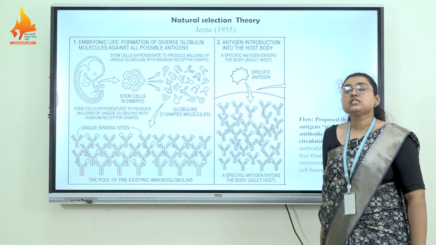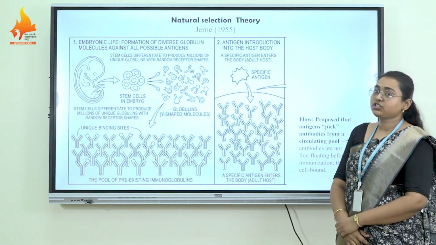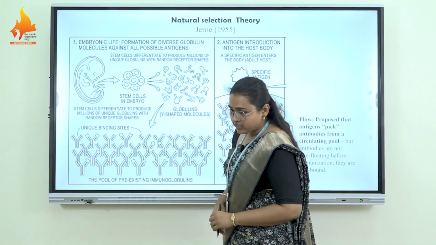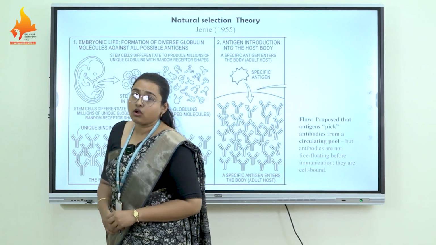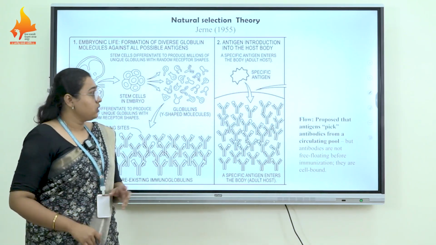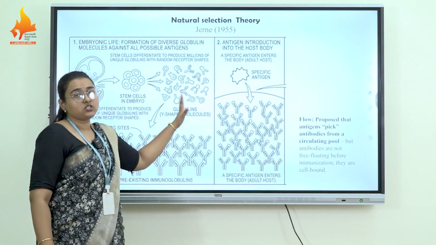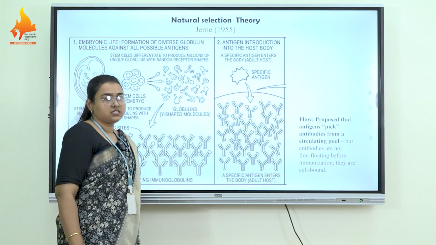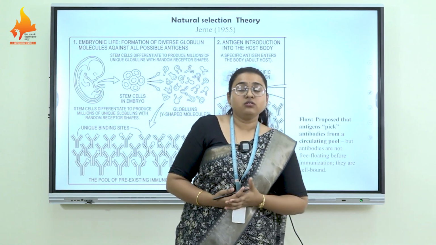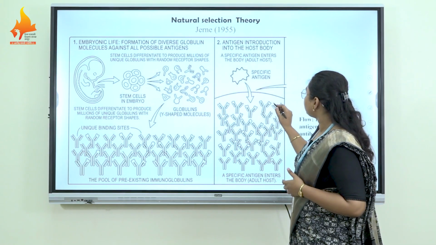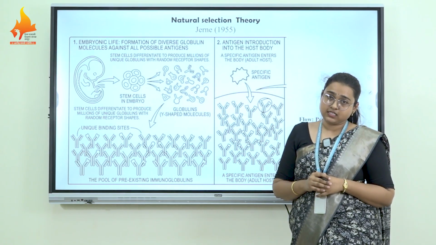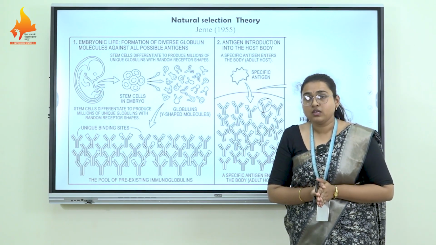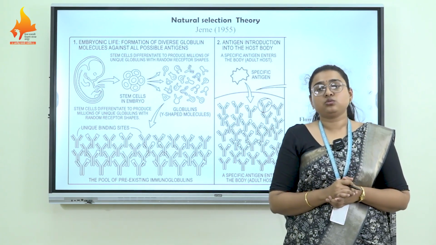Next is the natural selection theory, given by Jerne in 1955. Jerne suggests that antibodies are formed in embryonic life. In embryonic life, millions of copies of antibodies are already formed and they circulate in our bloodstream. Upon encounter with the antigen, the antibody which shows specific complementarity against that antigen interacts with it, an antigen-antibody complex is formed, and that antigen is eliminated from our body.